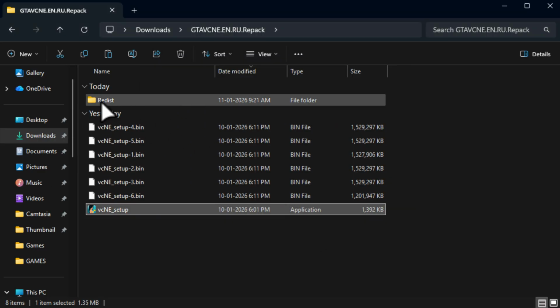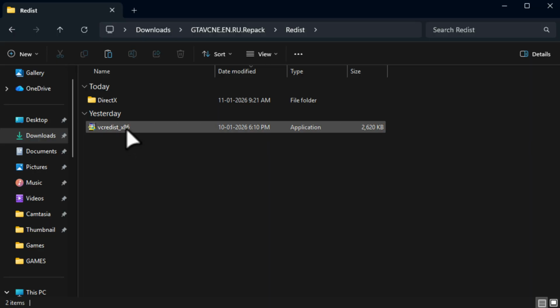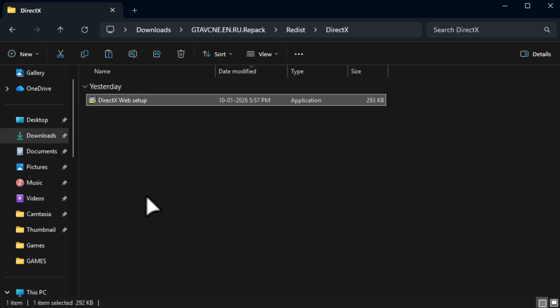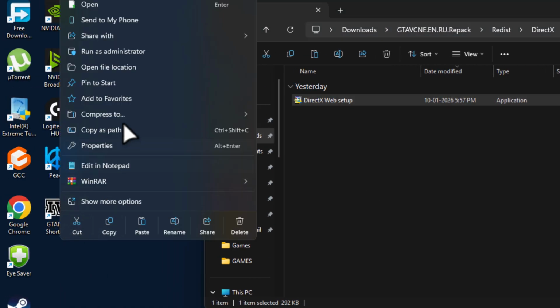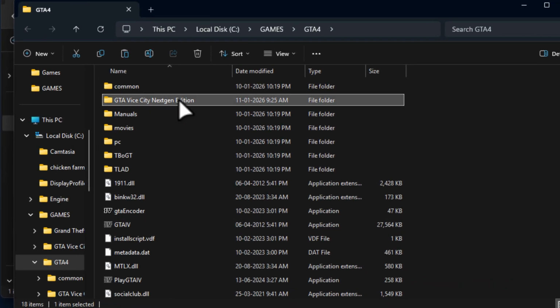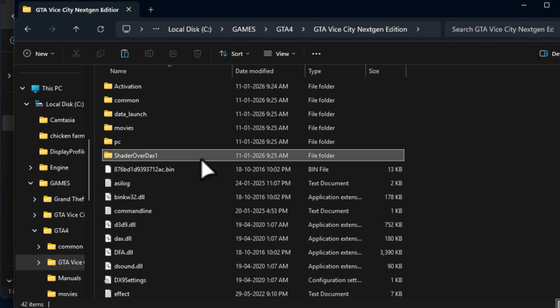To avoid errors, open the redist folder and install this VC redist and install DirectX. And after installing these two programs, right click on GTA 4 and select open file location. Open the GTA Vice City Next Gen Edition folder.